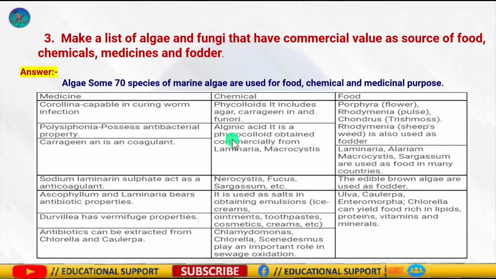Certain marine brown and red algae produce large amounts of hydrocolloids or phycocolloids, which are used commercially. Agar, one of the commercial products obtained from Gelidium, is used to grow microbes and in preparation of ice creams and jellies. Bromine is obtained from red algae Polysiphonia, Macrocystis is the source of potash, and Laminaria and Fucus are the source of iodine.